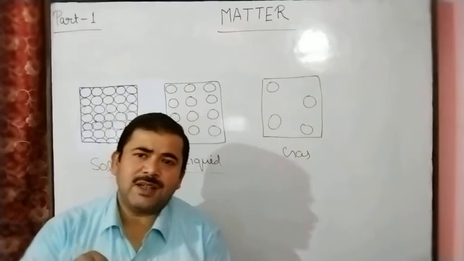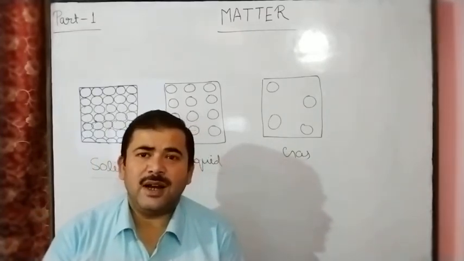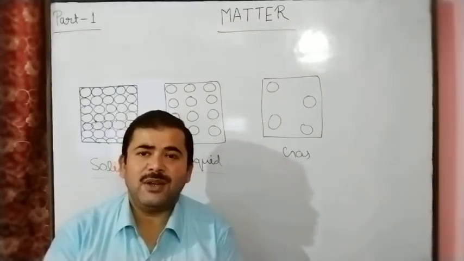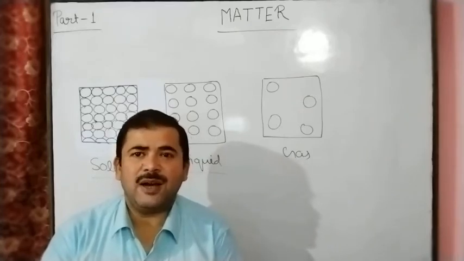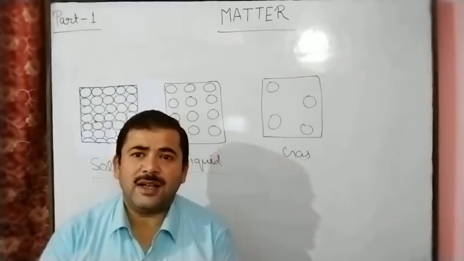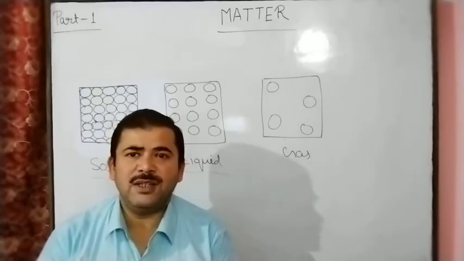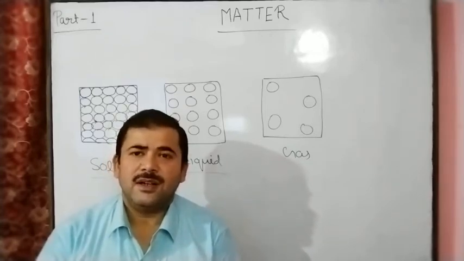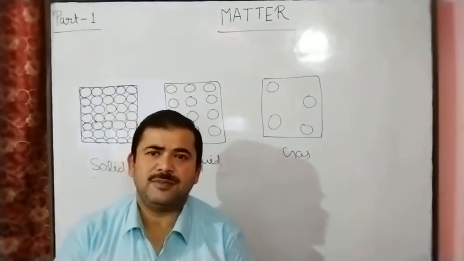And some examples are also present which are not considered as matter, such as light, vacuum, shadow. So light, shadow, vacuum are not considered as matter, because these substances neither have mass nor occupy space.